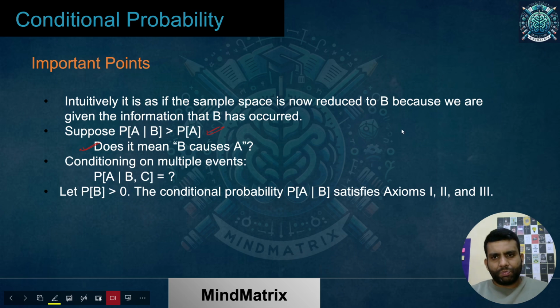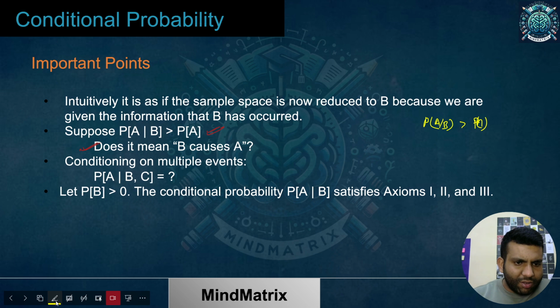Okay, so if it has been given to you that P of A given B is greater than probability of only A. Okay, let me just write it again, it's not clear.